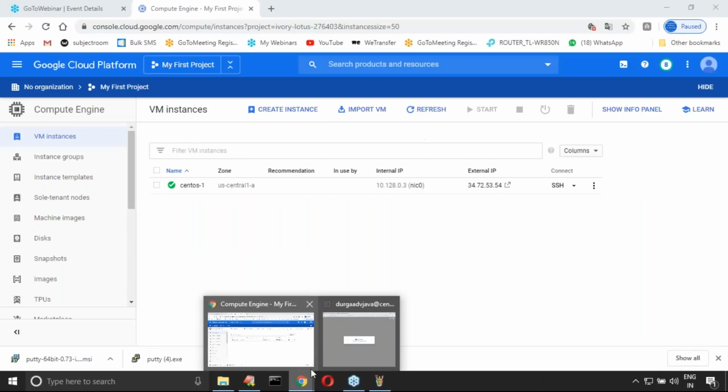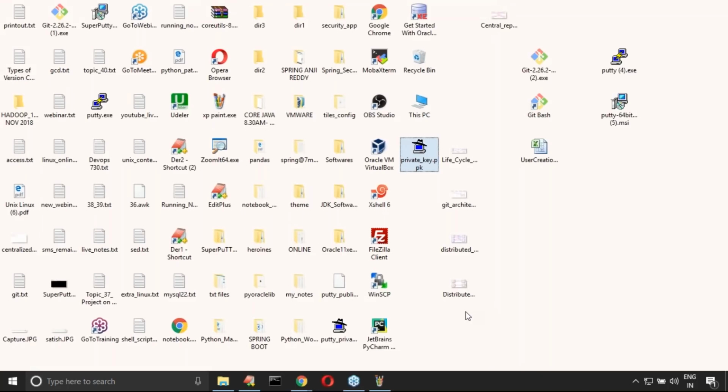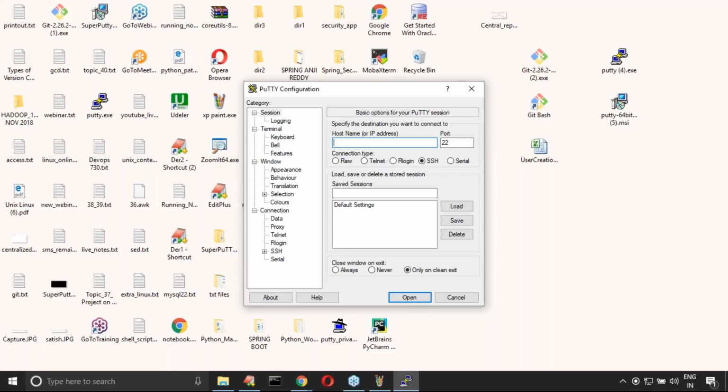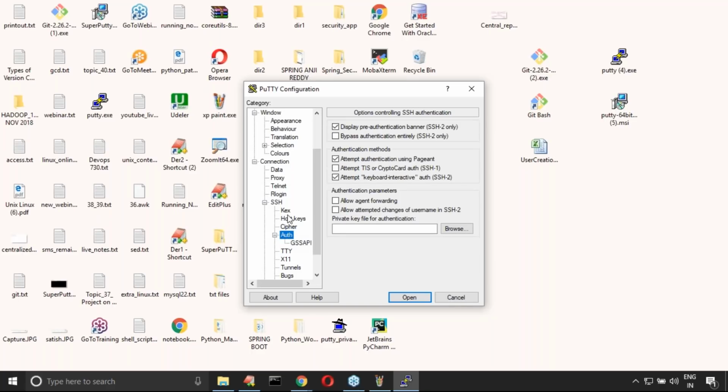Very simple. Let me open PuTTY. PuTTY is already there. Here there is one tab, SSH, where you have to provide the private key. Under Connection, SSH, click Auth.